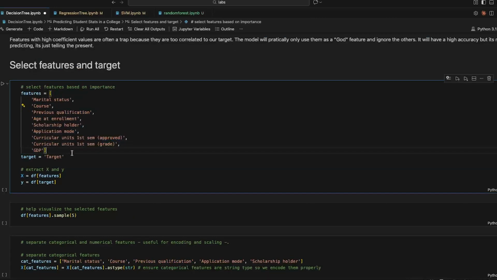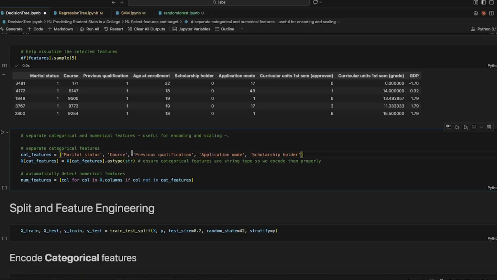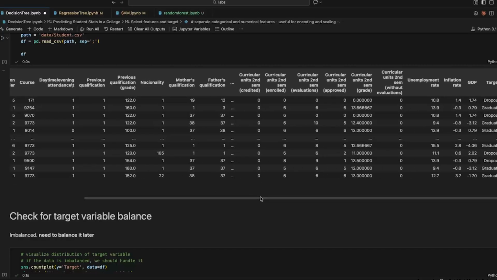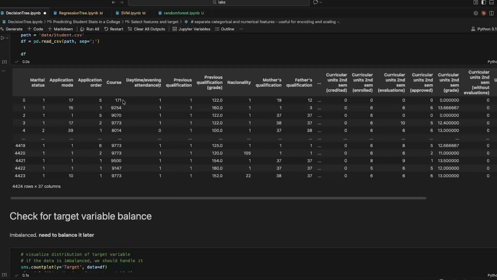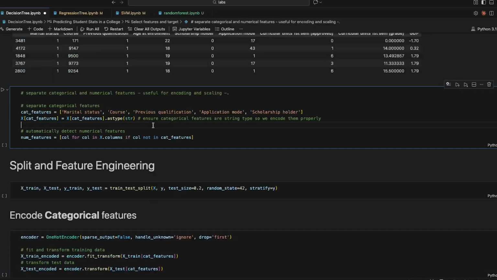So this is gonna be our features, and our target is our target column. We can visualize the features. Now let's separate the categorical features and the numerical features. Why do I encode the categorical features? Because they are categorical but coded as numbers. For example, course is categories of the courses, as well as marital status. They're numbers, so you gotta make sure they are strings to encode. That's why we cast them as type string, and our numerical features will be all columns excluding the categorical features.